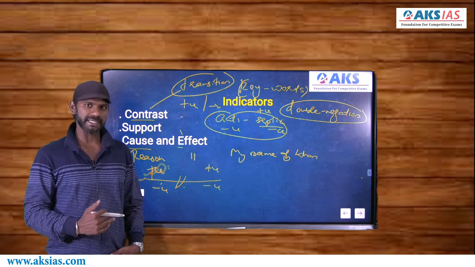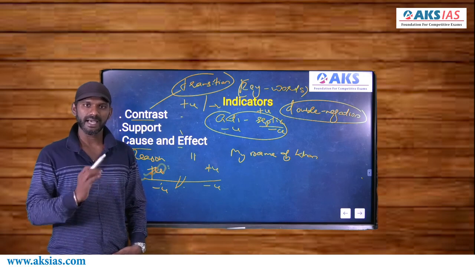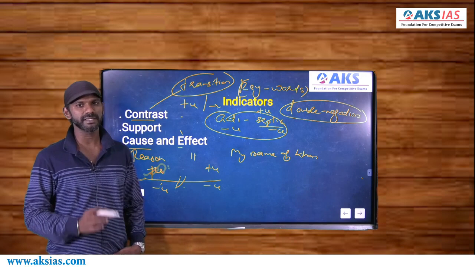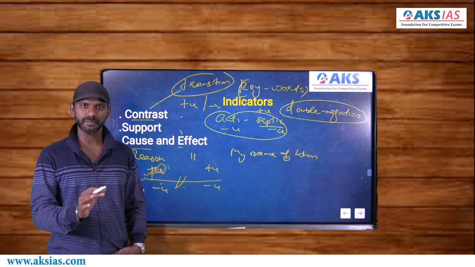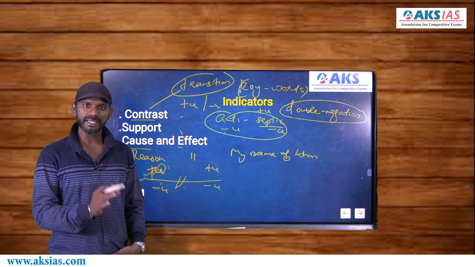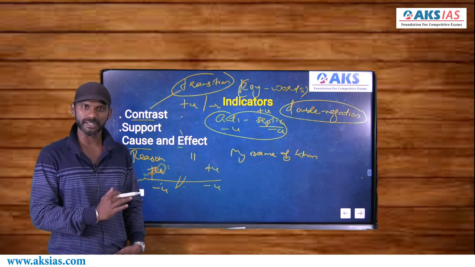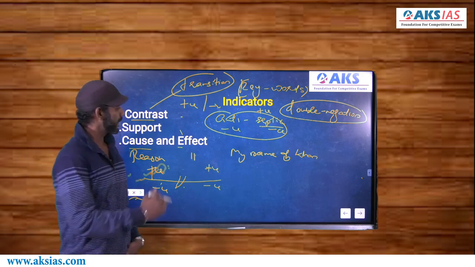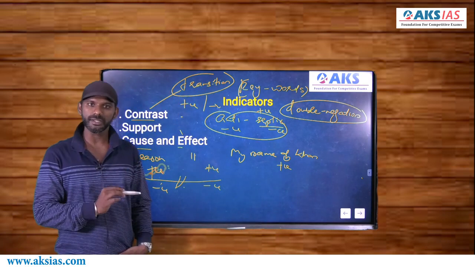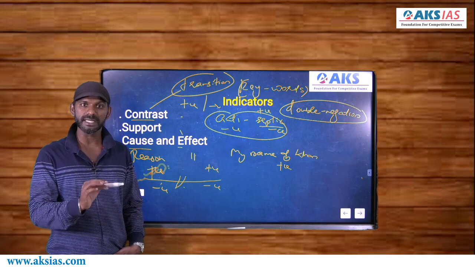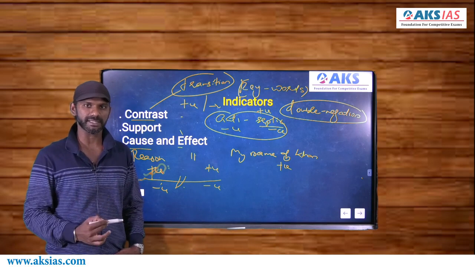Come to the usage of and. My name is Khan and I am not a terrorist. And must connect either two positive ideas or two negative ideas. The idea after and, I am not a terrorist, is positive because of double negation. So the idea before and must also be positive. That means my name is Khan also becomes a positive idea, and of course it is. There's nothing wrong in possessing a name like Khan. So my name is Khan and I am not a terrorist makes sense, right?